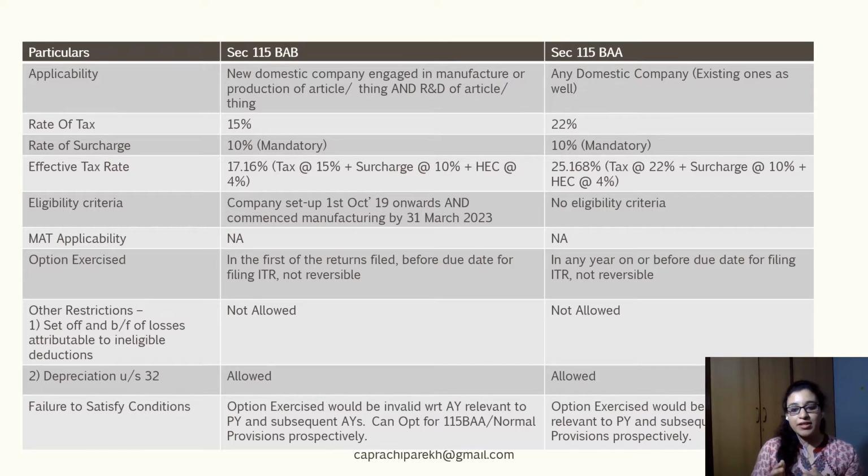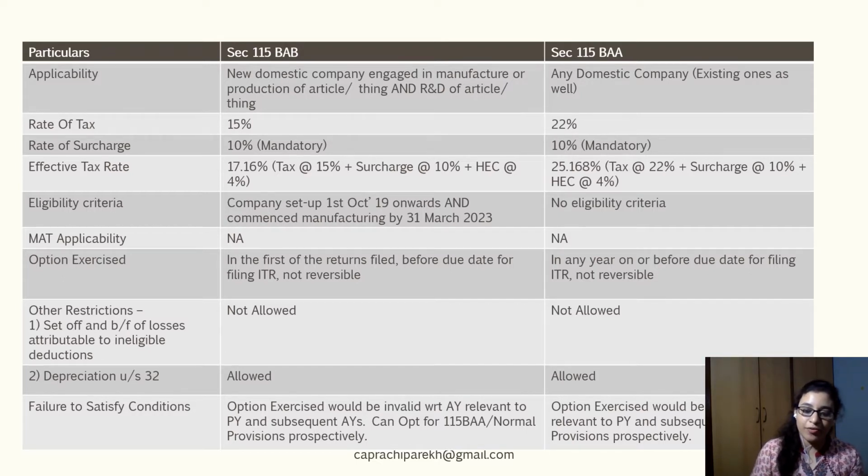There are a certain list of deductions and exemptions which are specifically not allowed, or these companies have to forego them, which we are going to cover in the next slide. The point which I'm trying to make here is that any kind of brought forward losses which are there out of such deductions or exemptions would not be allowed to be set off once the company decides to opt in for this lower tax regime under section 115BAA.